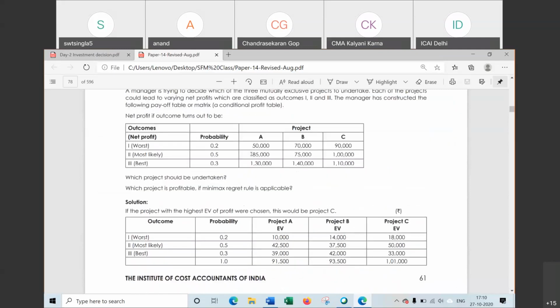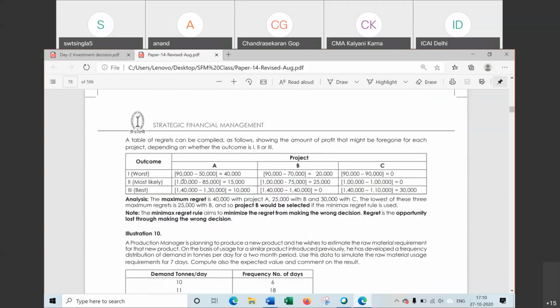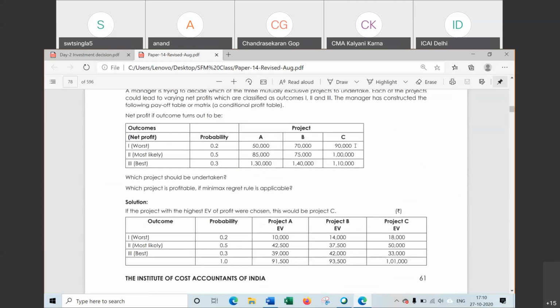Let us see the second table, second value for most likely situation. The highest value is 1 lakh. For A, it will be 1 lakh minus 85,000. For B, it will be 1 lakh minus 75,000. For C, it will be 1 lakh minus 1 lakh. That is 1 lakh minus 85, 15; 1 lakh minus 75; and 1 lakh minus 1 lakh. In the same way, for the third case, highest value is for project B. For A, loss will be 10,000, 140 minus 130. For C, 140 minus 110.